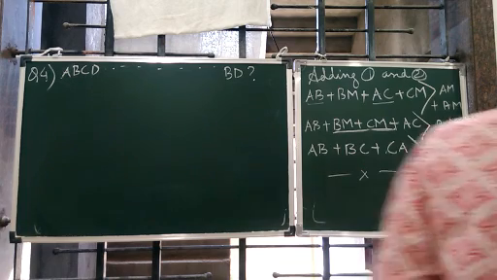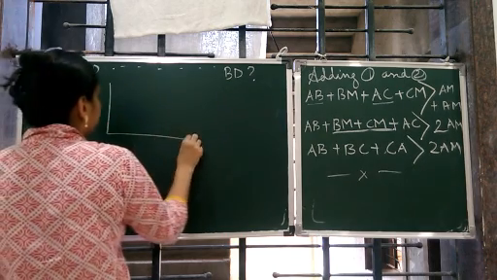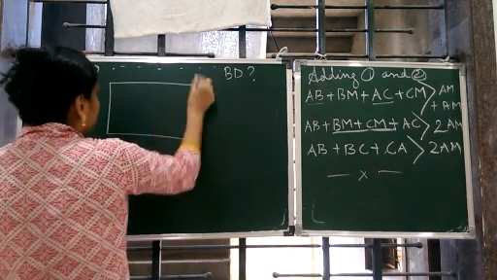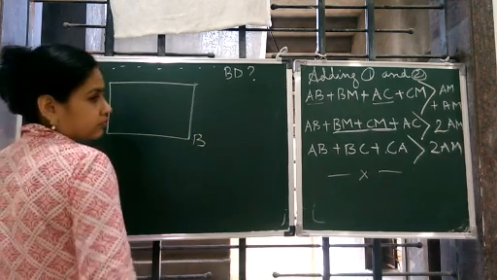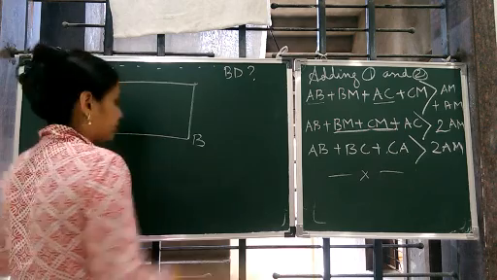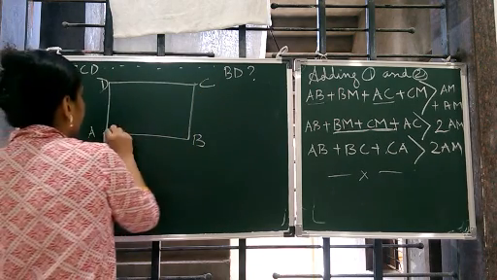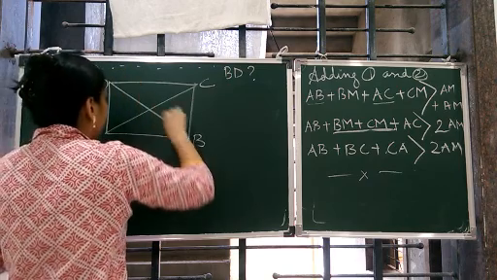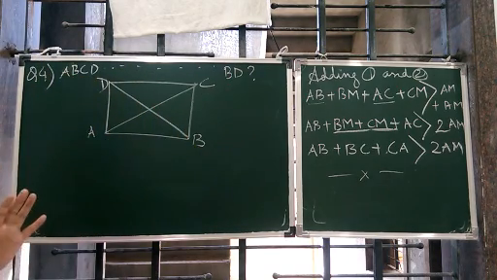So let's make the diagram. First and foremost, ABCD is a quadrilateral. So here is the quadrilateral. Don't think that it is a rectangle, it is a quadrilateral only. So this is a quadrilateral where AC and BD are diagonals.